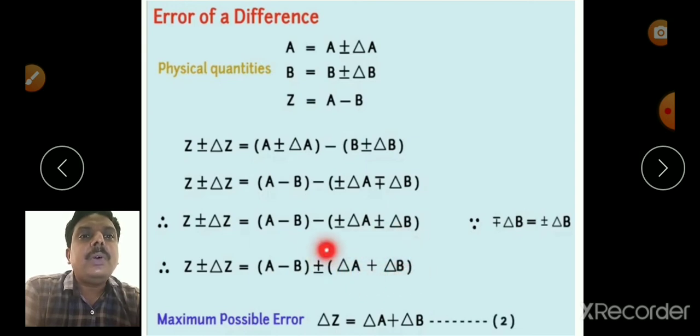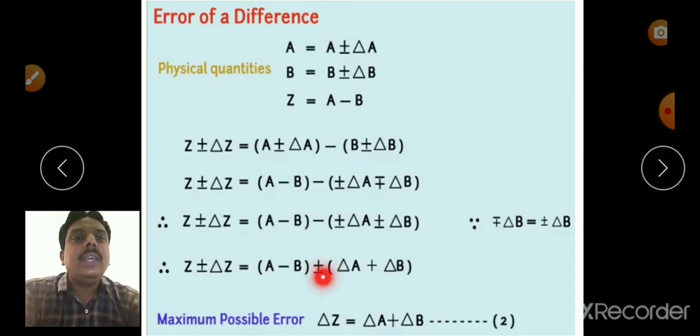So it may be positive or it may be negative, but the maximum possible error is nothing but plus delta Z equal to delta A plus delta B.